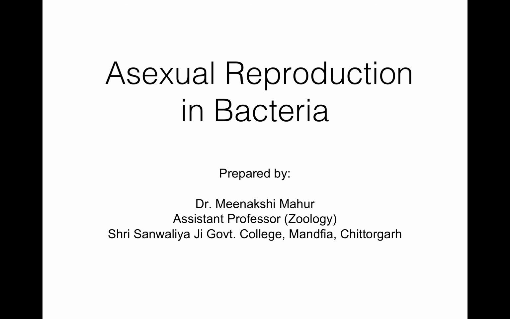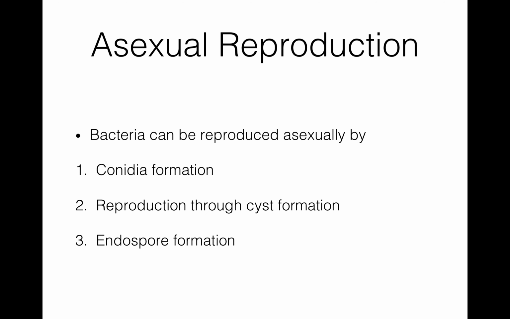Today I am going to explain asexual reproduction in bacteria. Bacteria can be reproduced by vegetative methods, asexual reproduction, and sexual reproduction or genetic recombination. So today I am going to explain how bacteria can be reproduced asexually. There are three methods. First is conidia formation, second is reproduction through cyst formation, and third is endospore formation.